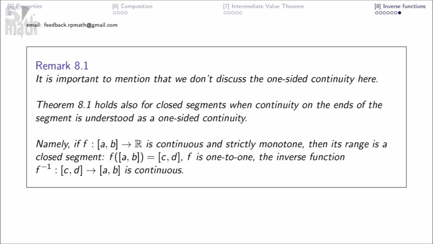It is important to mention that we don't discuss the one-sided continuity here. Theorem 8.1 holds also for closed segments when continuity on the ends of the segment is understood as one-sided continuity. Namely, if f is continuous and strictly monotone, then its range is a closed segment, f is one-to-one, and the inverse function, f inverse, is continuous.